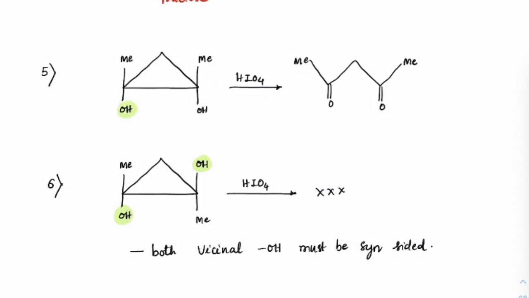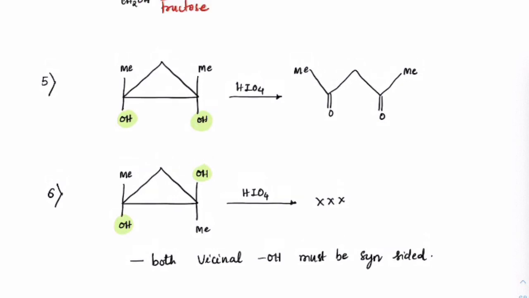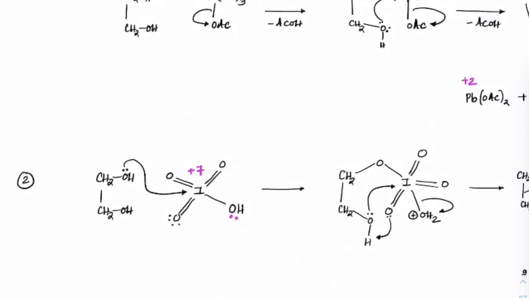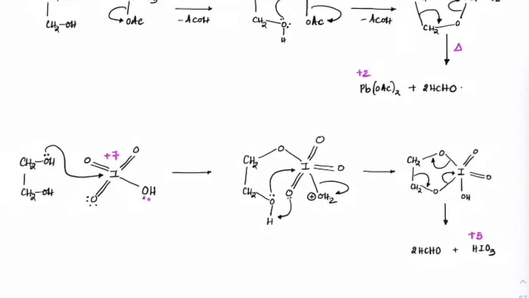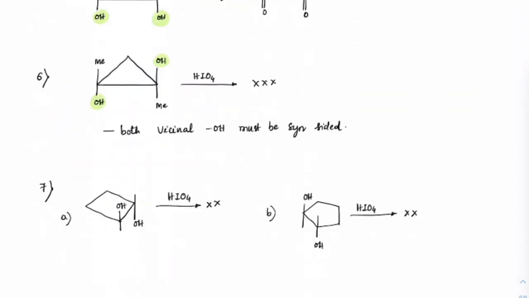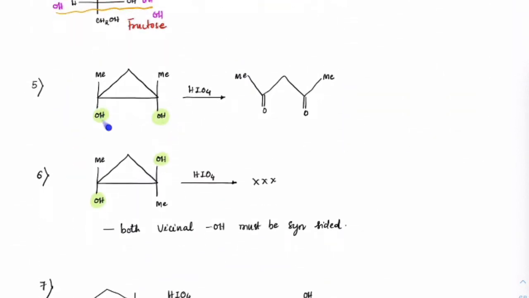Okay. Now, while you are having any configuration issues, you can see that here this OH and OH are cis to each other. If you go back to the mechanism, we need to make sure that when this cyclic ester forms, both the O groups are on the same side, right? So it is kind of a syn formation, syn addition. Both of them should be syn to each other, that is very important. So these two are syn to each other.